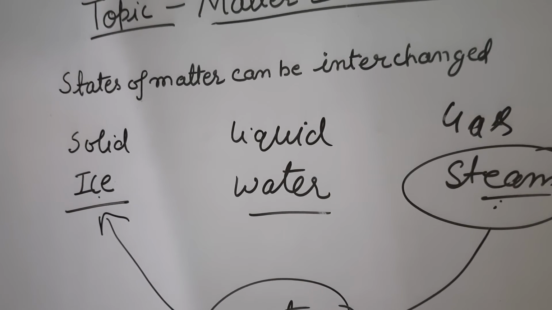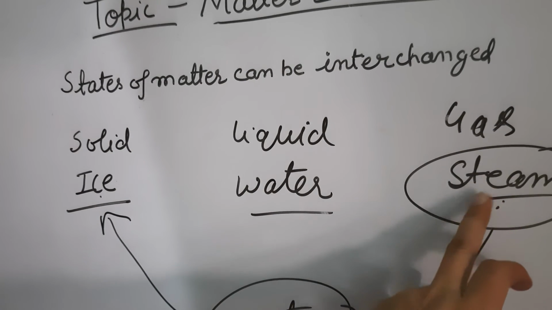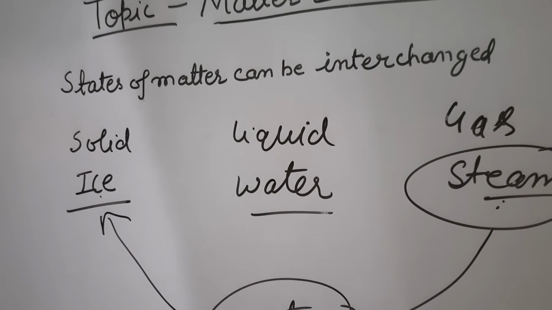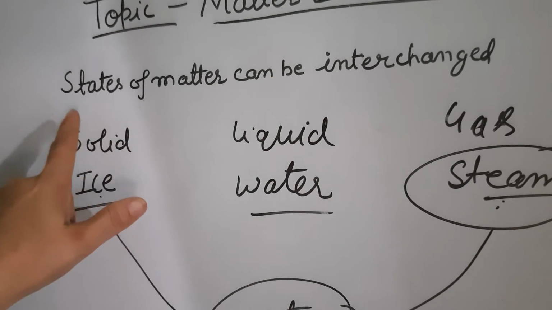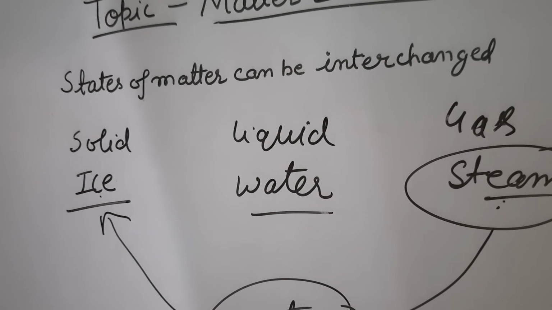So in this way we can say the states of matter can be interchanged. Solid is converted into water, water is converted into steam, steam converts into water again, and again we can convert this water into ice. In this way we can say that the states of matter can be interchanged. Okay, student?